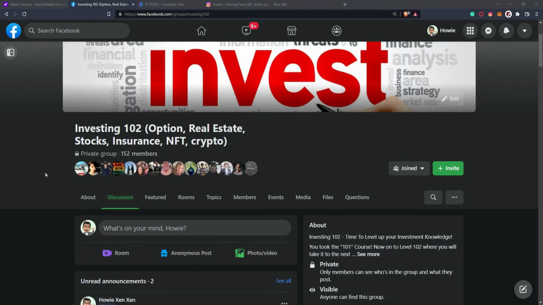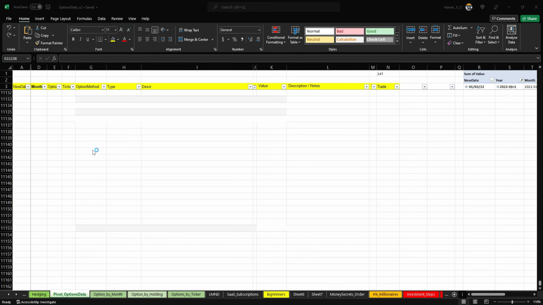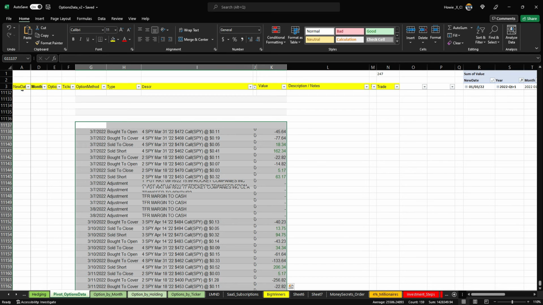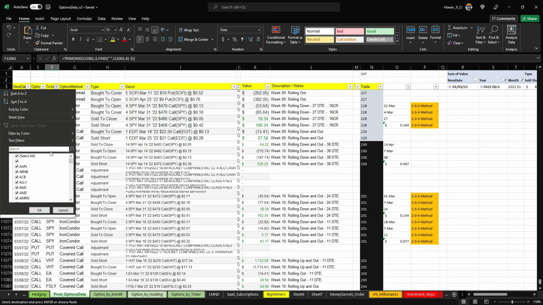I go to the transaction log, and normally I just copy all these transactions from my transaction log into a spreadsheet. So let's do that. You paste it up, and then what I normally do is I plug in all the other attributes so that I can use it for a pivot. I'm going to use this black color for week 10 with the white fonts. The first thing I want to do is put a filter on SPY, and I want to clean some stuff up. So let's do this.